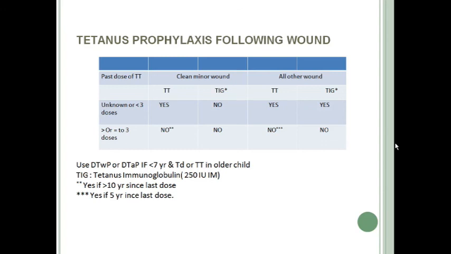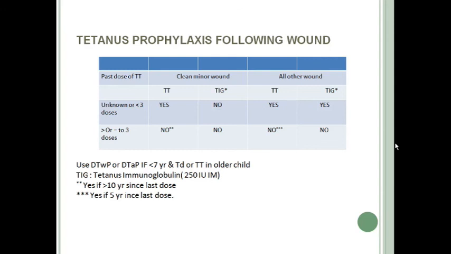So if it is a clean minor wound, then you have to inquire about the immunization status of the individual. Okay, so if the immunization status of that individual is not known, or the person has received fewer than 3 doses of tetanus toxoid in the past, and the person has a clean minor wound, then that person should be given TT, tetanus toxoid vaccination.